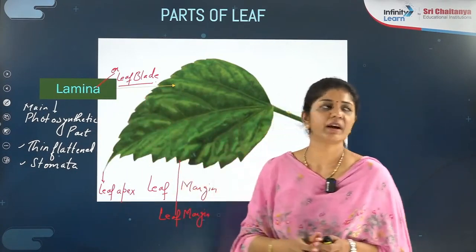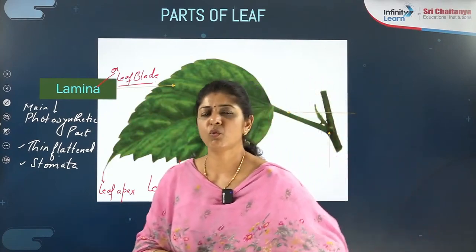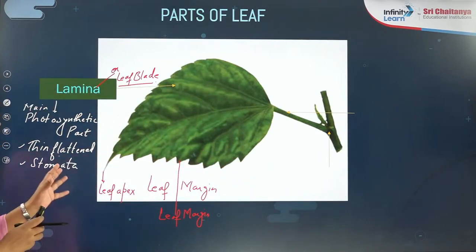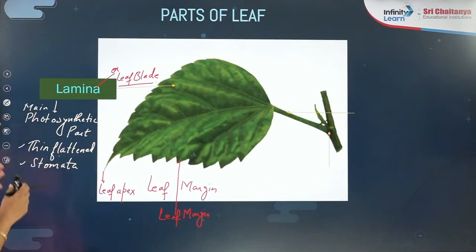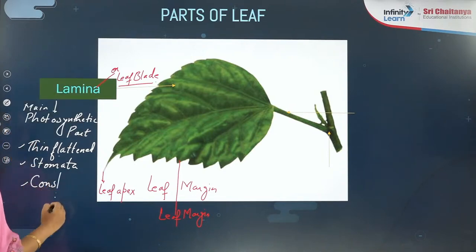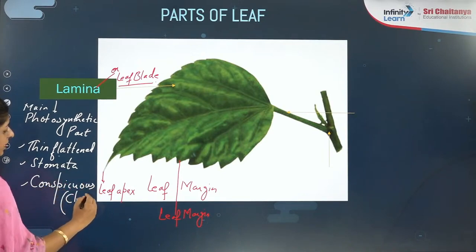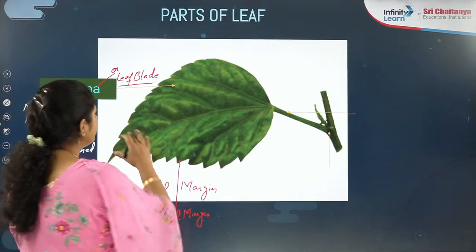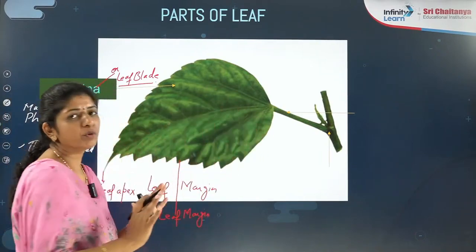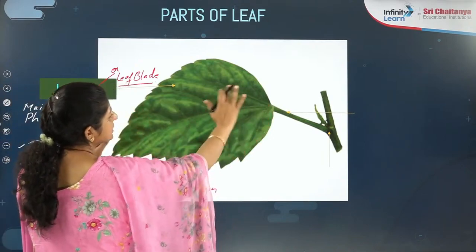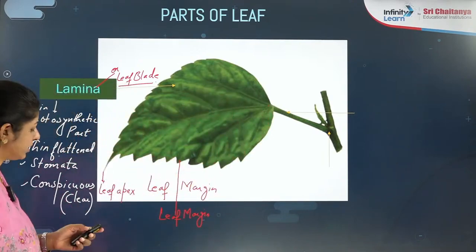So here, the first major part we have discussed is the leaf's lamina. The other name, as I said, is the leaf blade. It is the thin, flattened structure which is going to be conspicuous. Here the word conspicuous is important. Conspicuous means it is very clear. When you see a tree, out of this part and the rest we are going to discuss now, this one is very clear. Looking at that only, you can tell this is a leaf, right?